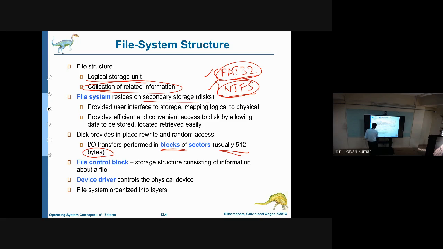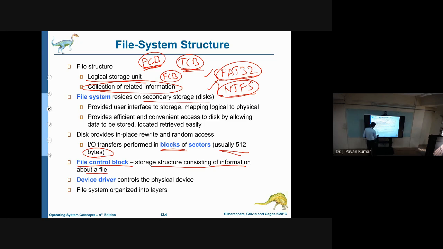Okay, next, for every file there will be a file control block. It will contain information about a file. Like PCB, process control block, and thread control block, you know, right? Similarly here we have the file control block. PCB will contain information about a process, TCB will contain information about threads, and similarly FCB contains information about a file. Next, the device driver, I will show you what it does.